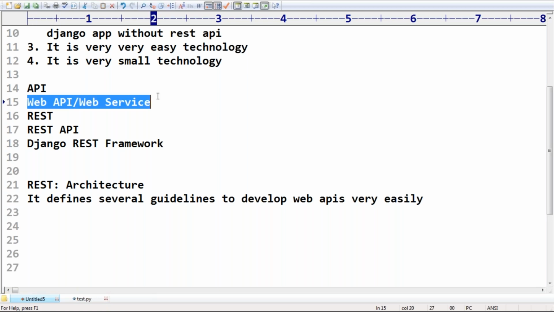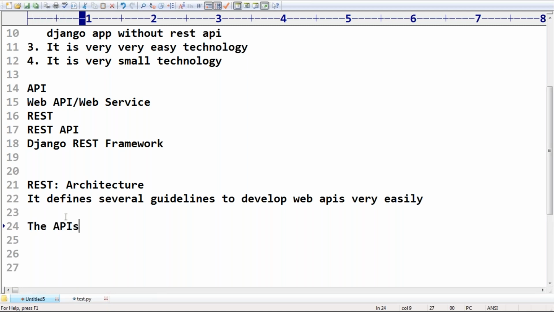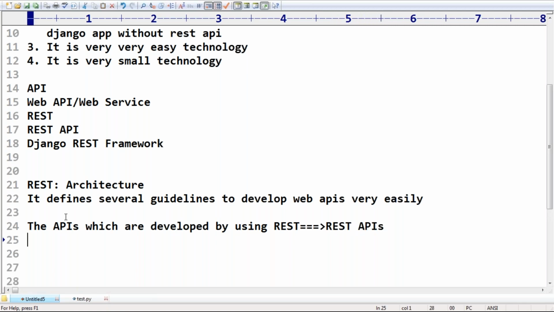Remember that. The APIs which are developed by using REST are called REST APIs. REST API means very simple, sir. The APIs developed based on the REST architecture, or by implementing REST principles, are by default considered REST APIs.